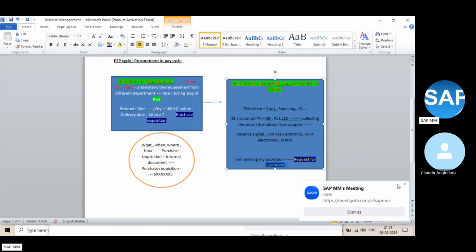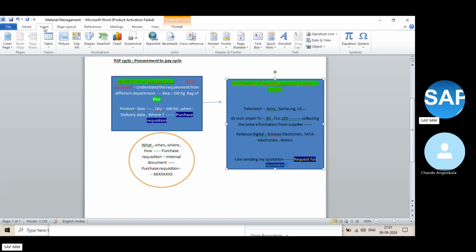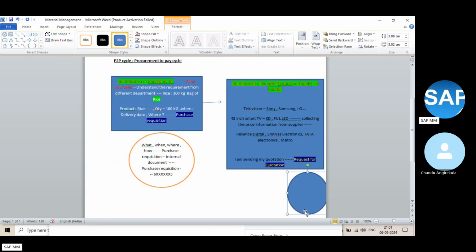What is the meaning of request for quotation? You understand the purchase requisition, right? Request for quotation is nothing but a quotation we are requesting from the supplier, to provide all the information about the product, price, and any tax information, delivery cost, packing charges, and any excess quantity which is required.